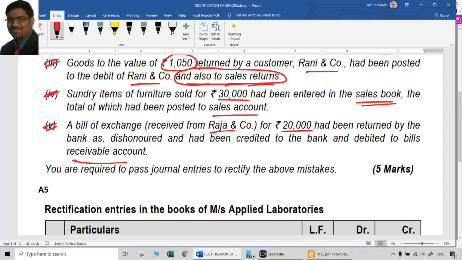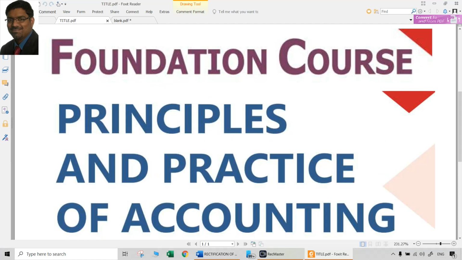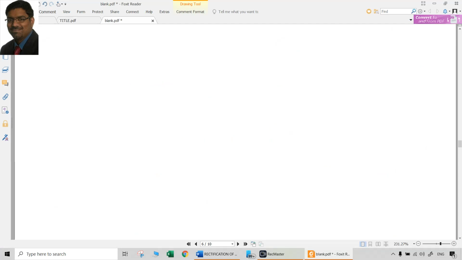Credited to the bank is okay. It should be debited to Raja & Co. First of all, we should know the background of this: how these bills of exchange will work, and what the background of that is. That is important. This is a very common sequence.